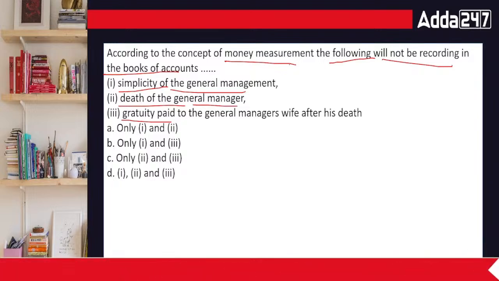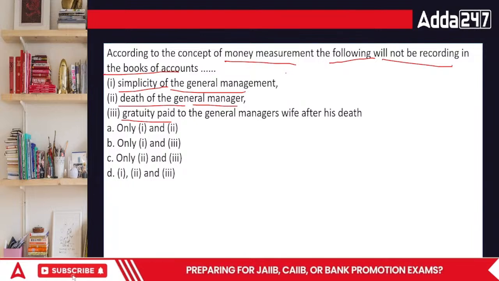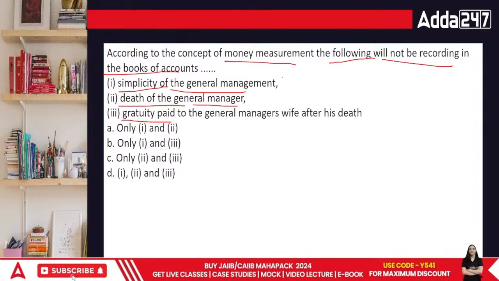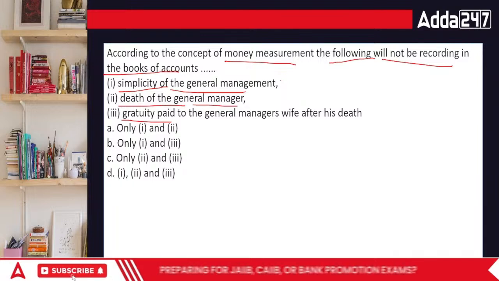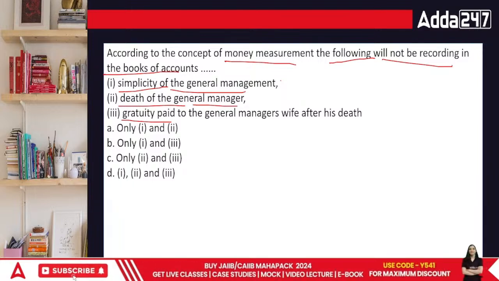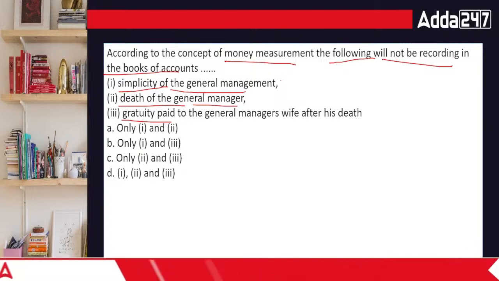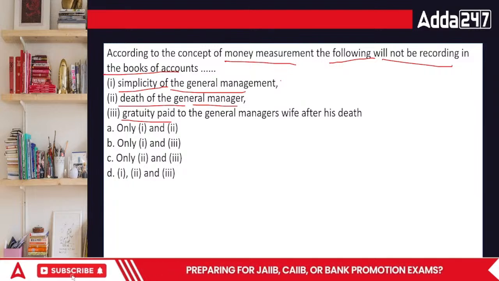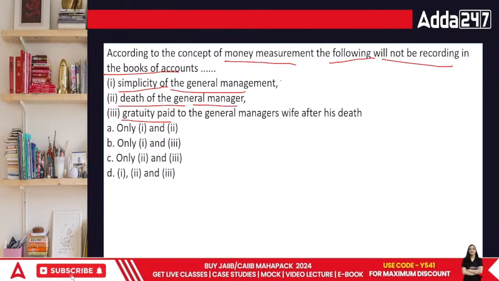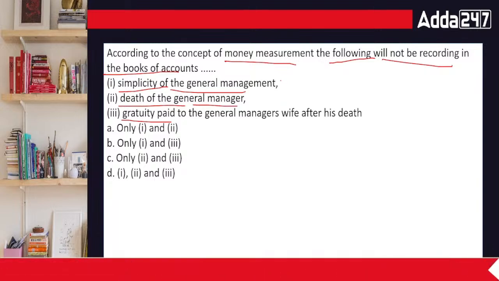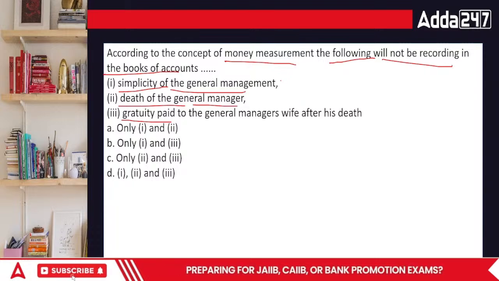Simplicity is qualitative or quantitative? This is qualitative, right? So we cannot put it in terms of money. Because we're talking about what will not be recorded. Then the next part is death of the manager, which is also something that will not affect us.